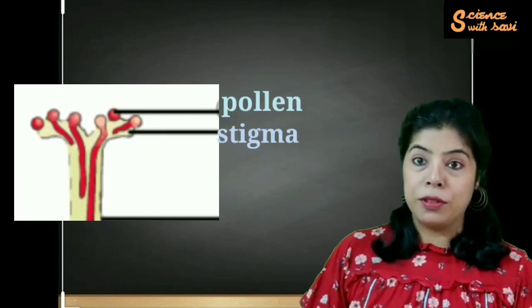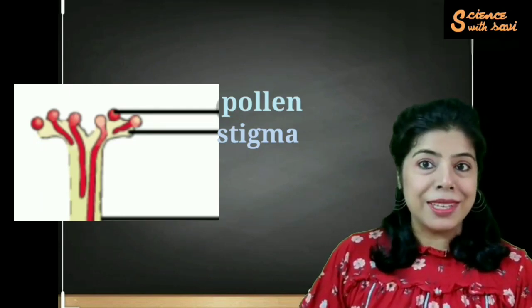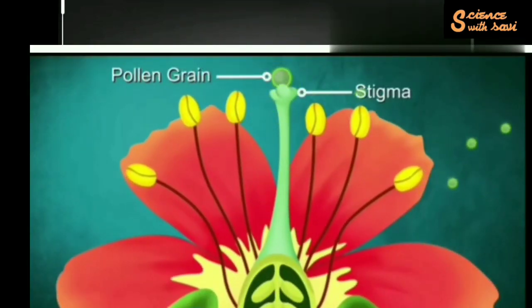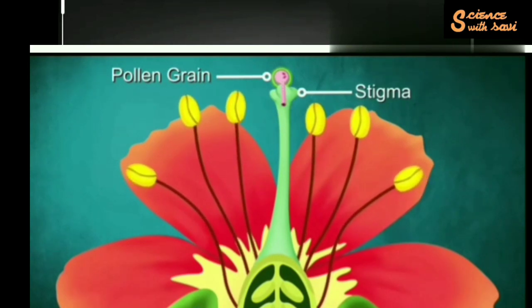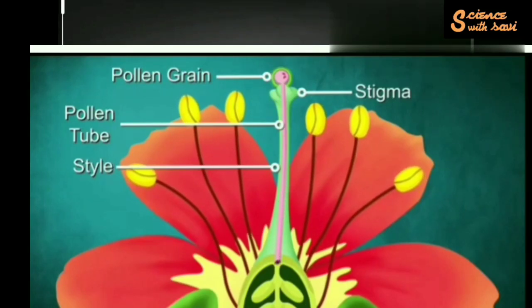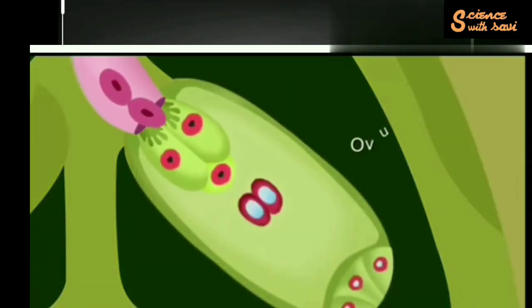As we studied earlier in our last class, the pollen grain falls on the stigma of the flower by pollination. Now what happens after this? The pollen grain which has landed on the stigma of the same kind of flower now starts germinating, and this pollen grain makes a pollen tube. The pollen tube travels through the style and reaches the ovary. It enters the ovary through the lower end, and on entering the ovary, it reaches the ovules.